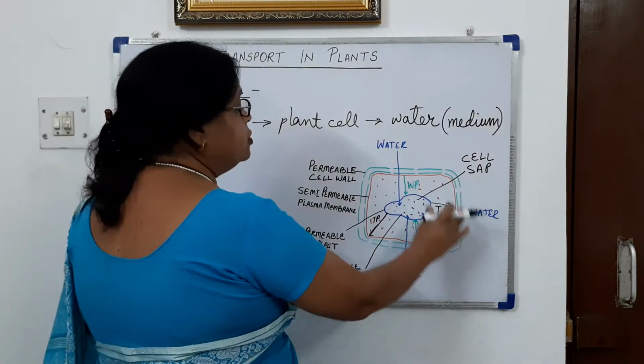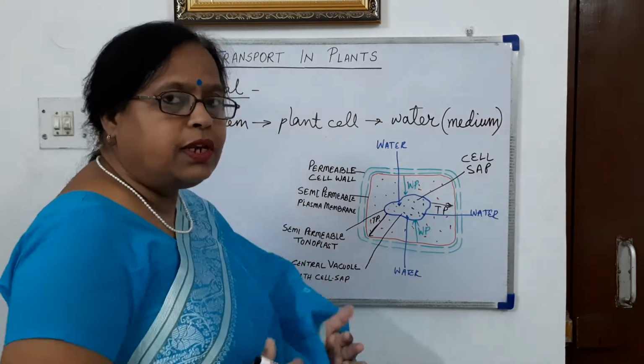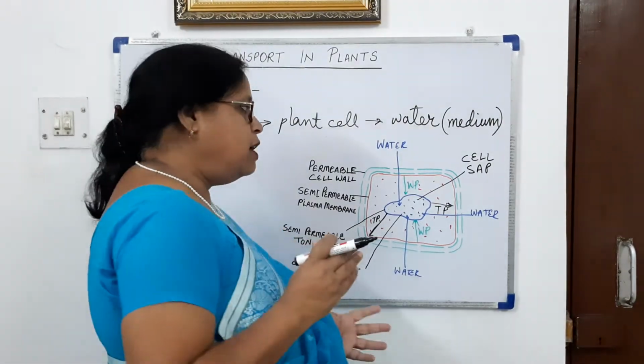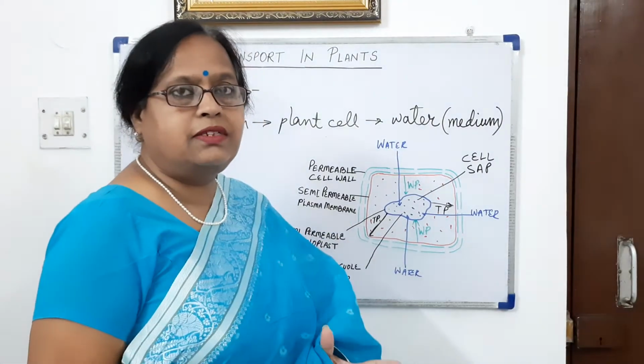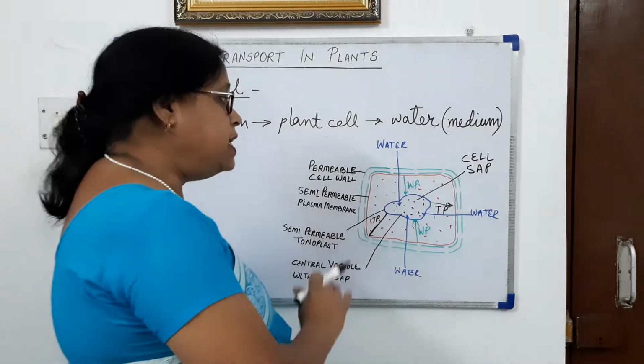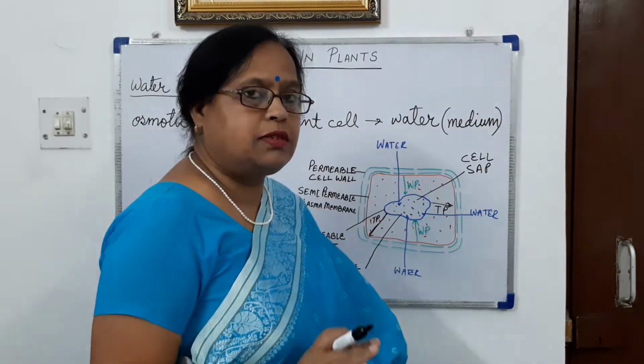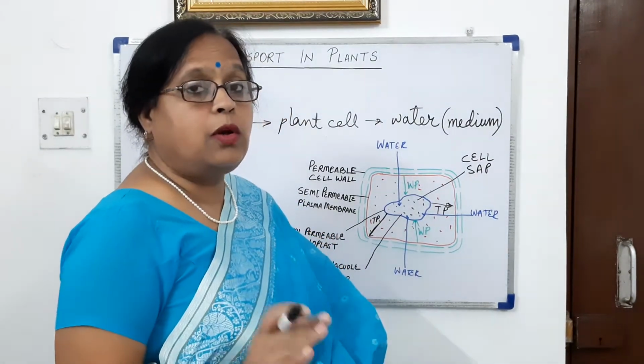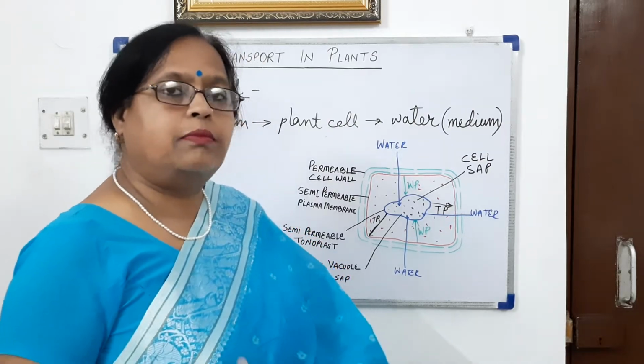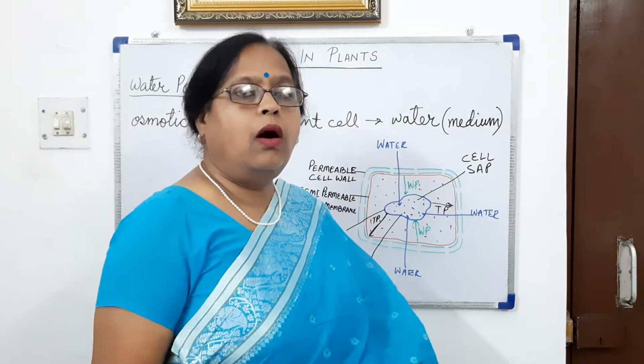When these two pressures are counteracting one another, they maintain the shape of the cell, and when any one pressure becomes less, it causes the cell to become either turgid or flaccid.